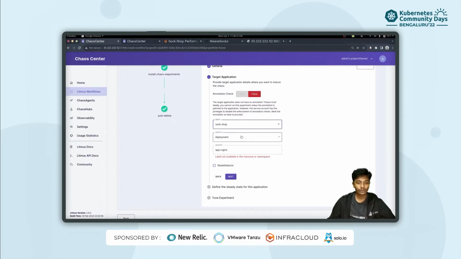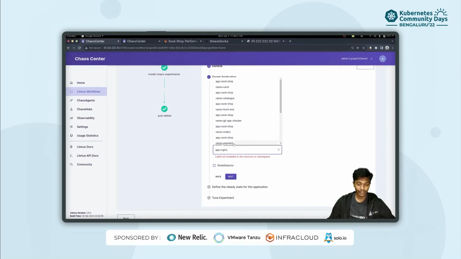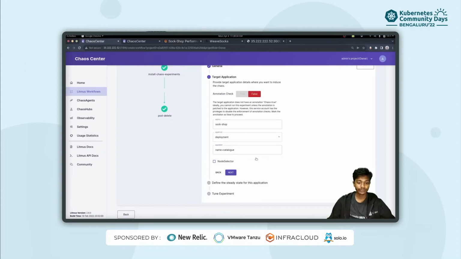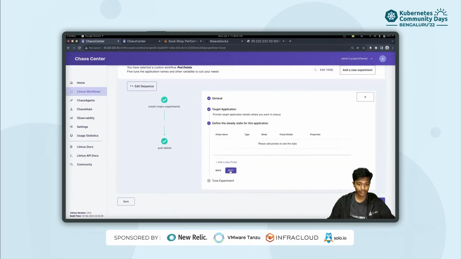Then the kind of resource that we want to target. So as we saw, the catalog is a deployment that we have in the sock shop namespace. So we'll select this as deployment. Then we'll be specifying the label that we want to target. So we are going to select name is equal to catalog, since that is the label of our deployment that we want to target. That is the catalog deployment. So let us go next.